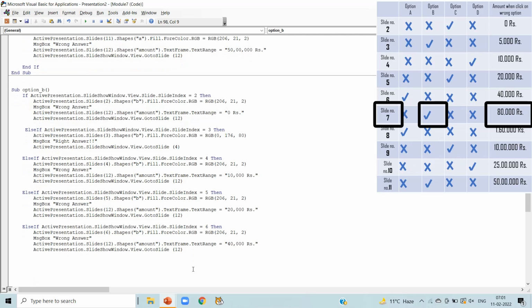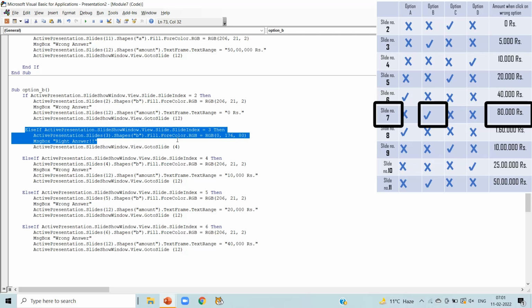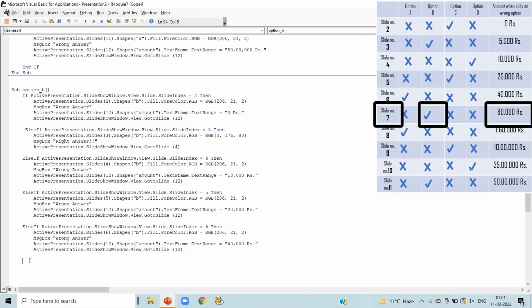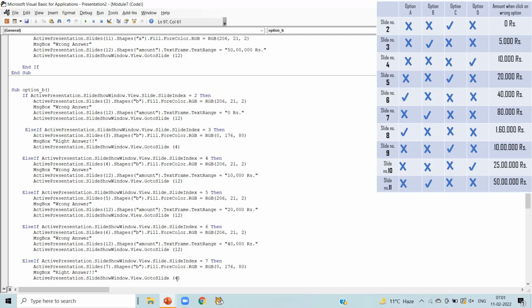Now in slide number 7, we can notice option B is right answer here. So copy the code having right answer that is in our slide number 3. Copy it and paste it here. Change the slide number to 7 in the first line and in second line. As shape is already B, message box right answer, and go to slide 8.